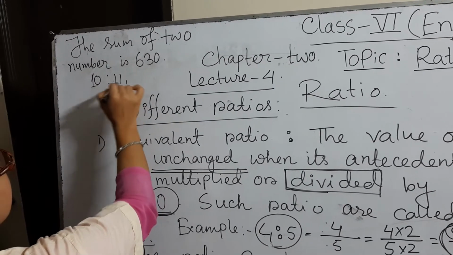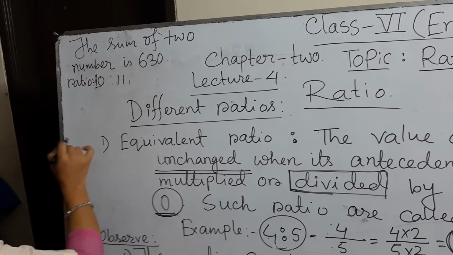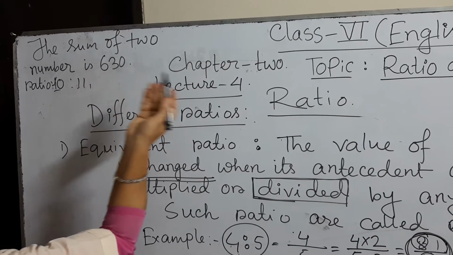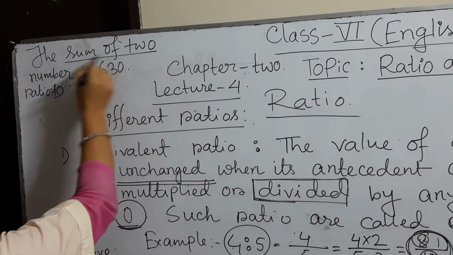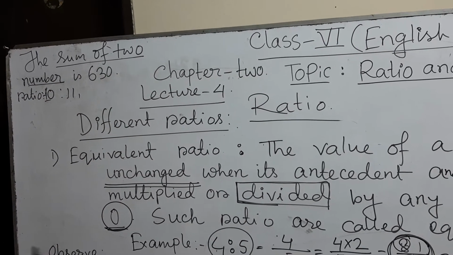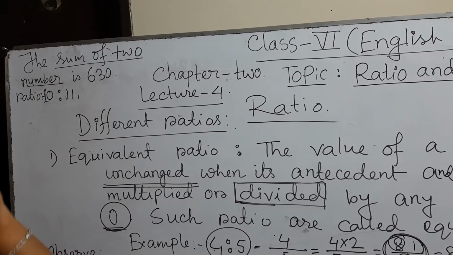You have been told the sum of the two numbers, but you don't know the two numbers. What are the two numbers?